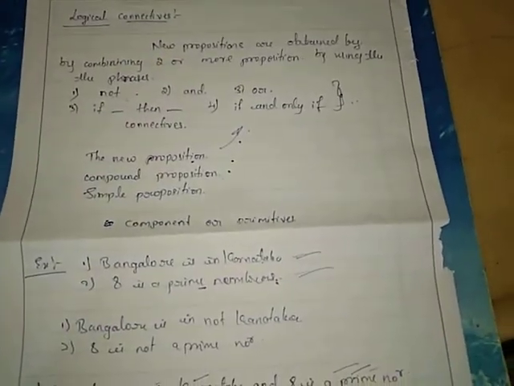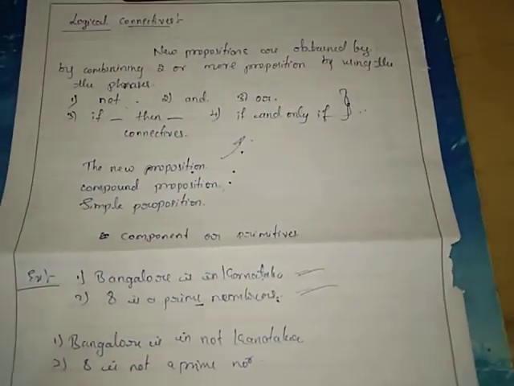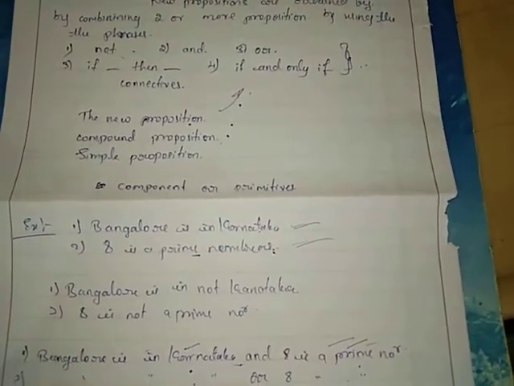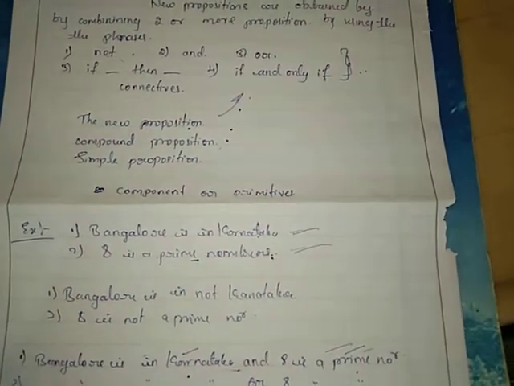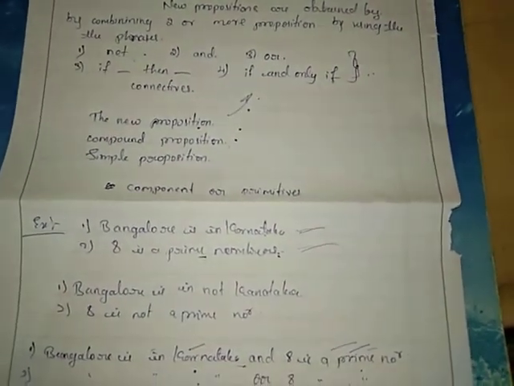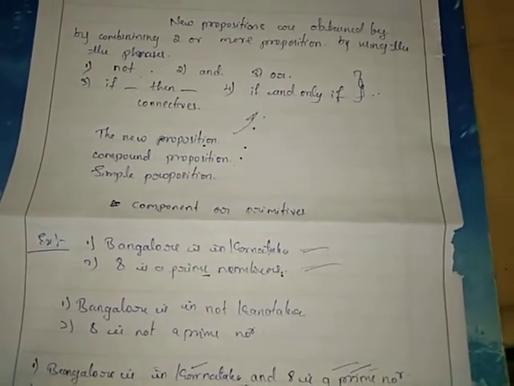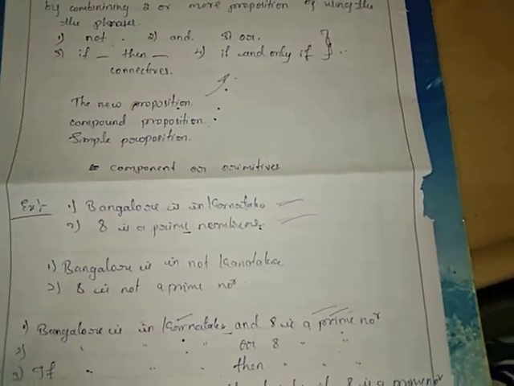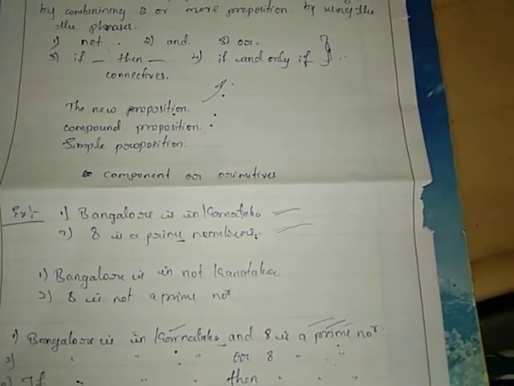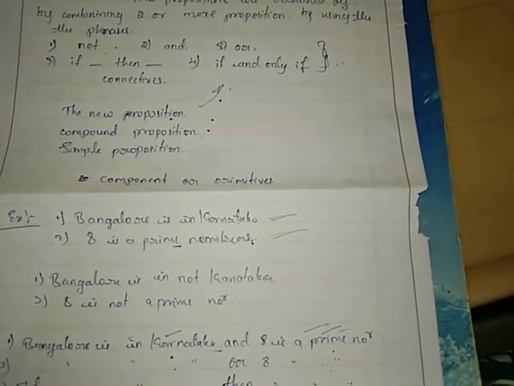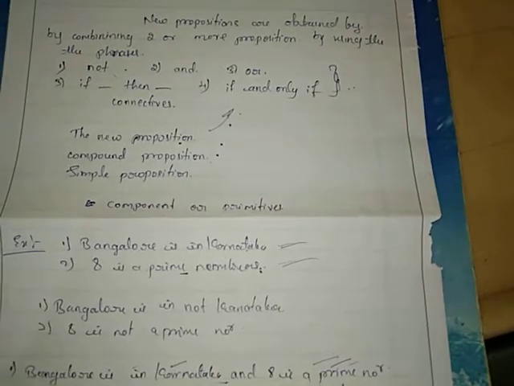Proposition means the sentences which can say that the given statement is either true or false. That kind of sentence will be called a proposition. And the sentences which are like question patterns and commanding sentences will not be considered as propositions. And next, we represent the truth value of the propositions. Truth value means either a statement is true or false. The truth or falsity of a proposition is called its truth value.